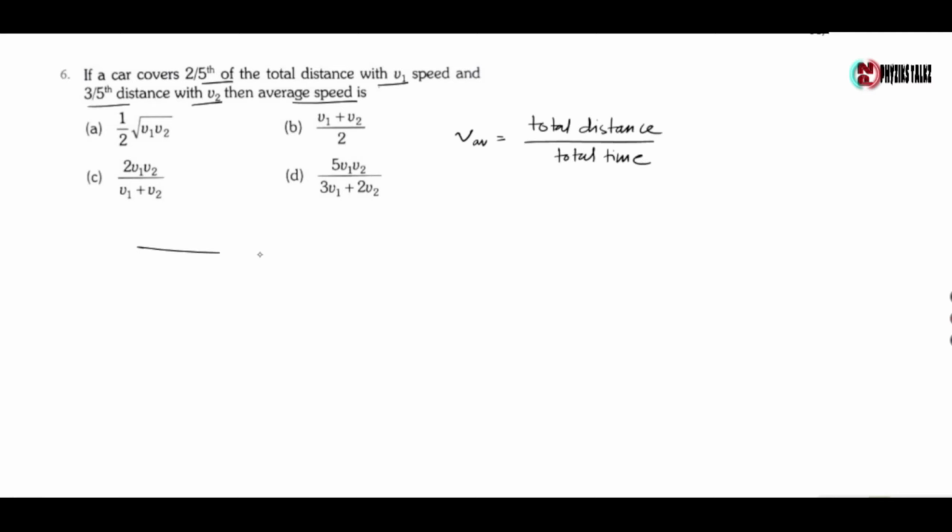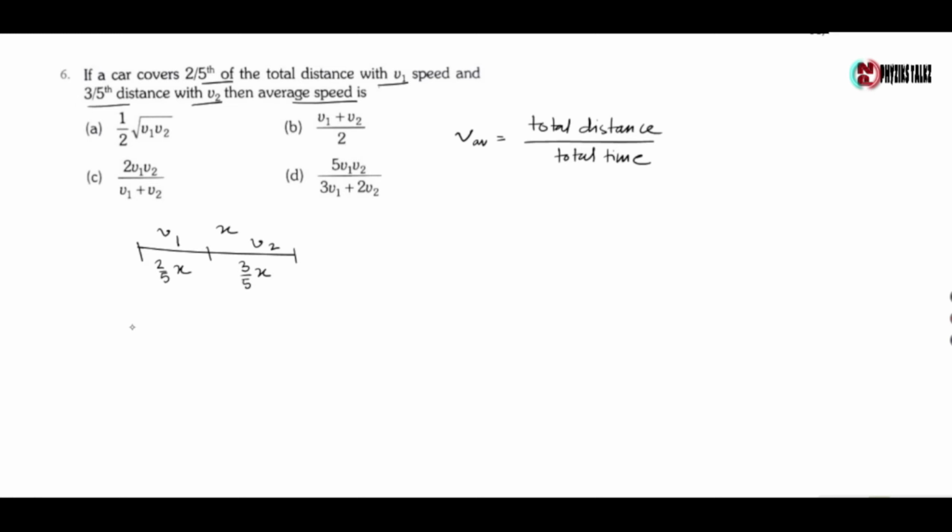Now let us take the total distance of the path as x. Now 2/5 of x is covered with speed v1 and 3/5 of x distance is covered with speed v2.